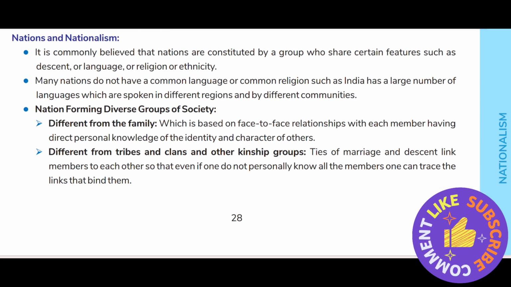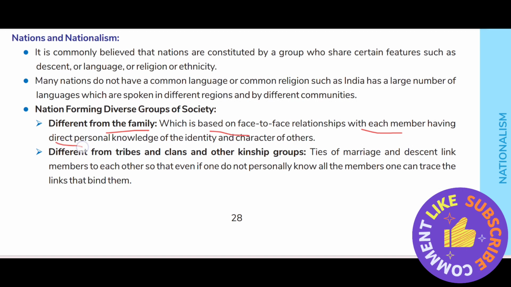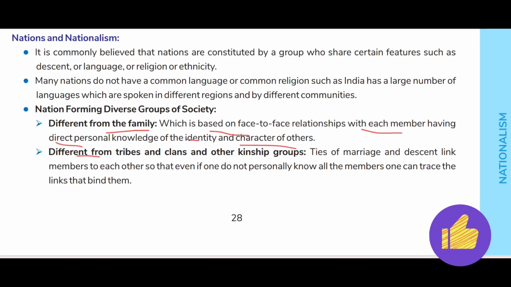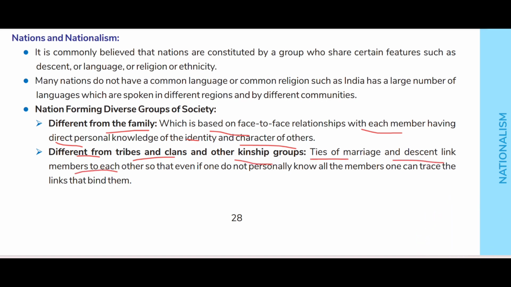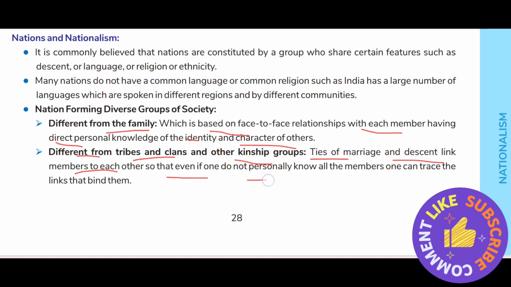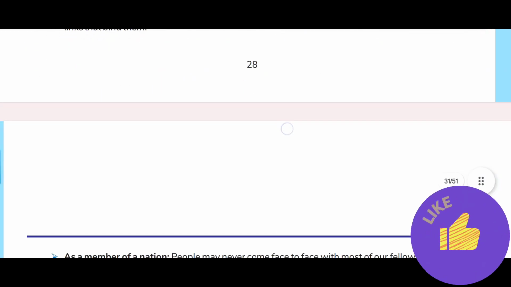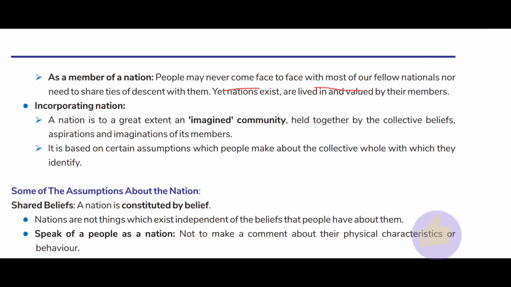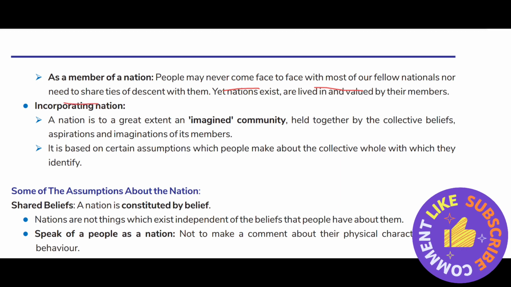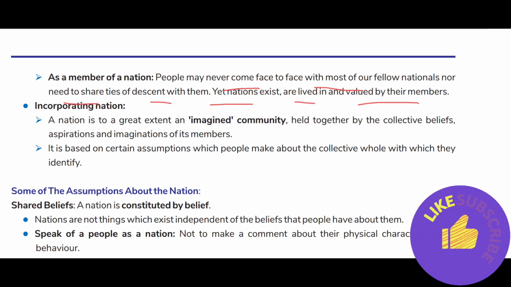A nation is different from a family, which is based on face-to-face relationships, with each member having direct personal knowledge of the identity and character of others. It is also different from tribes, clans and other kinship groups, where ties of marriage and descent link members to each other, so that even if one does not personally know all the members, one can trace the links and bind them. As a member of a nation, people may never come face to face with most of our fellow nationals, nor need to share ties of descent with them. Yet nations exist, are lived in and valued by their members.